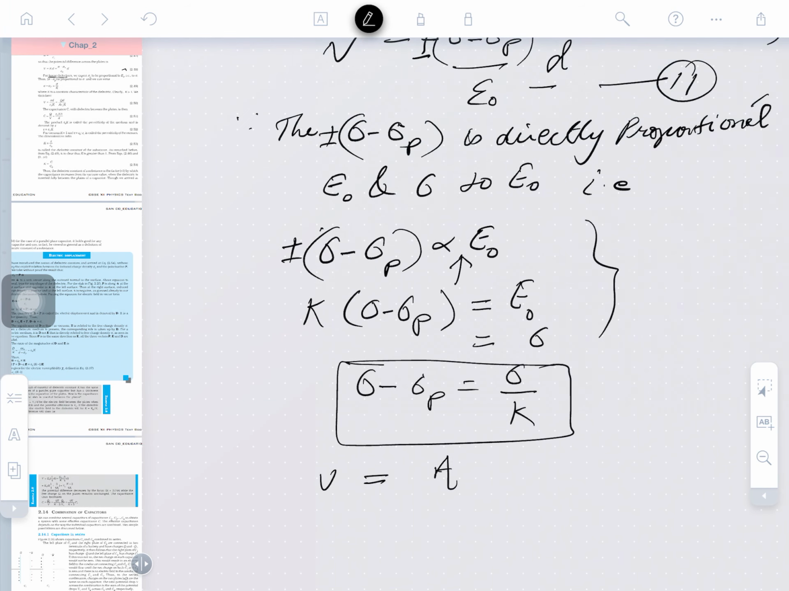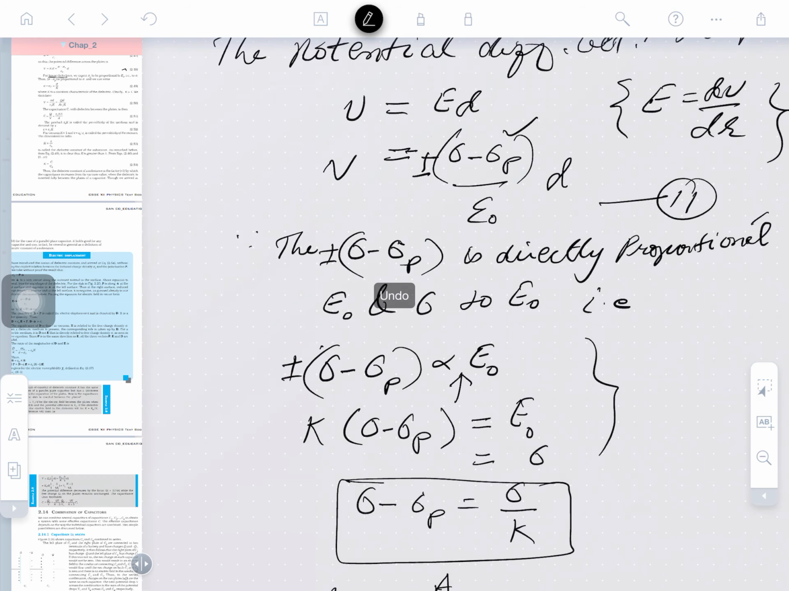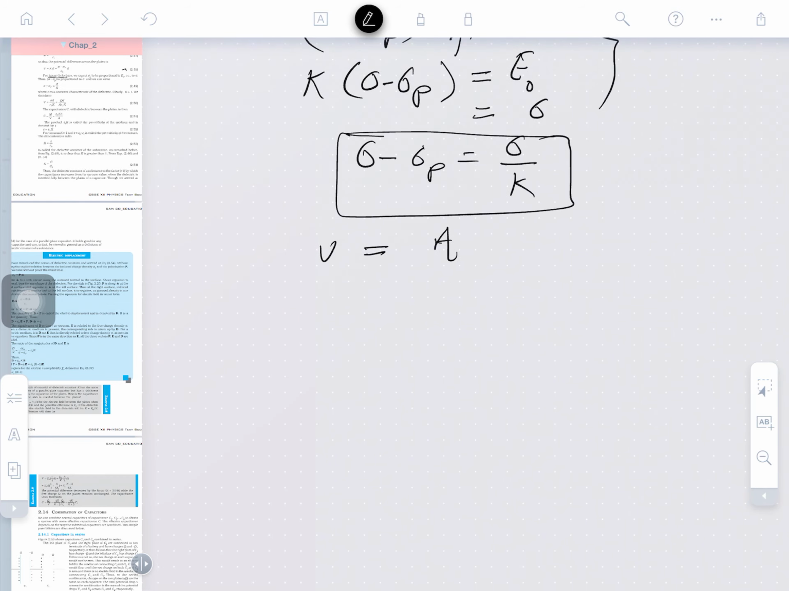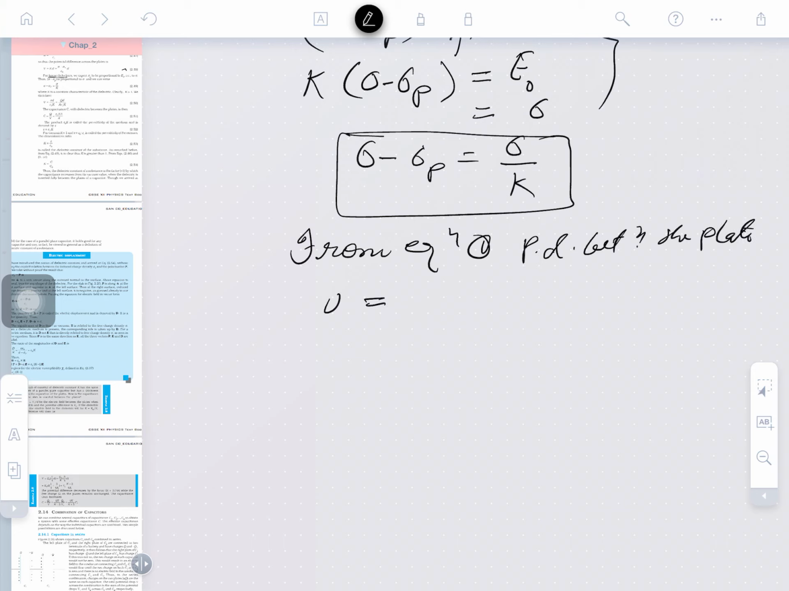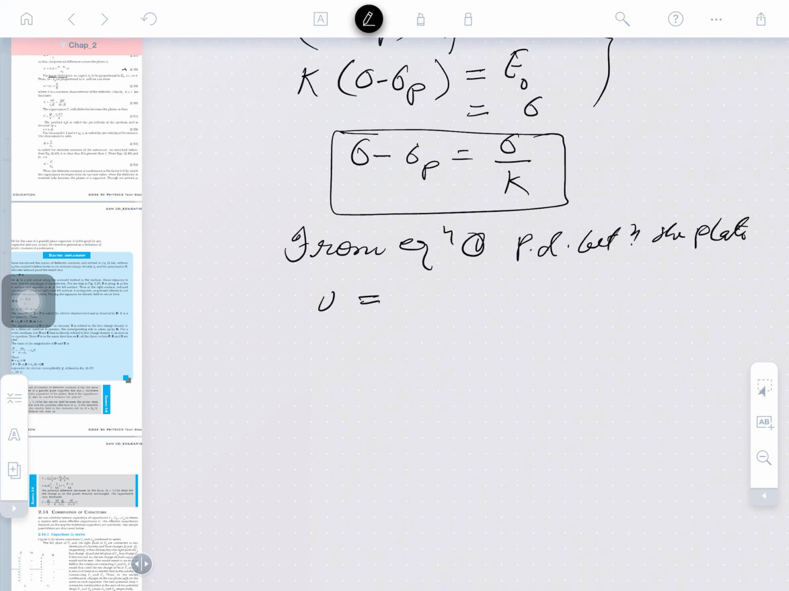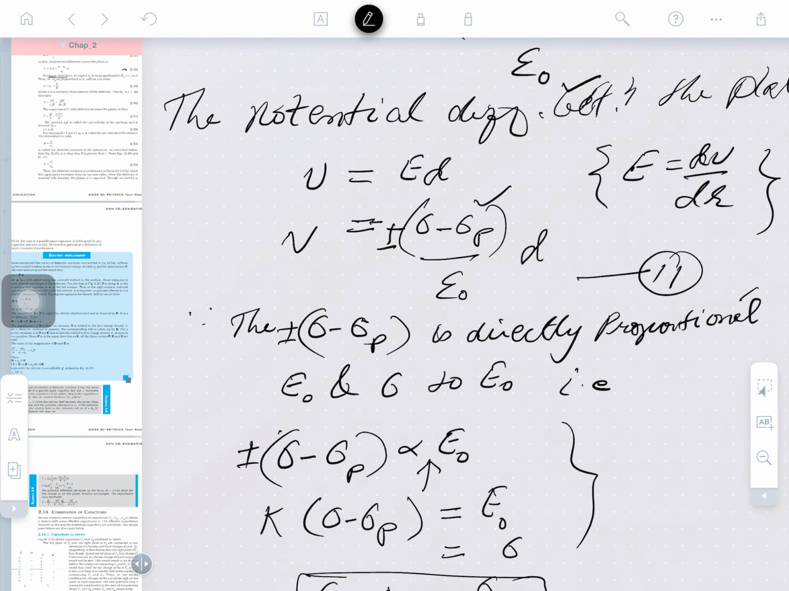So, from equation 1, potential difference between the plates. What will the potential difference V be equal to? You may see the equation 1, this is the equation 1, right guys. Sigma minus sigma p divided by epsilon naught. Equation 2 it is, sorry.